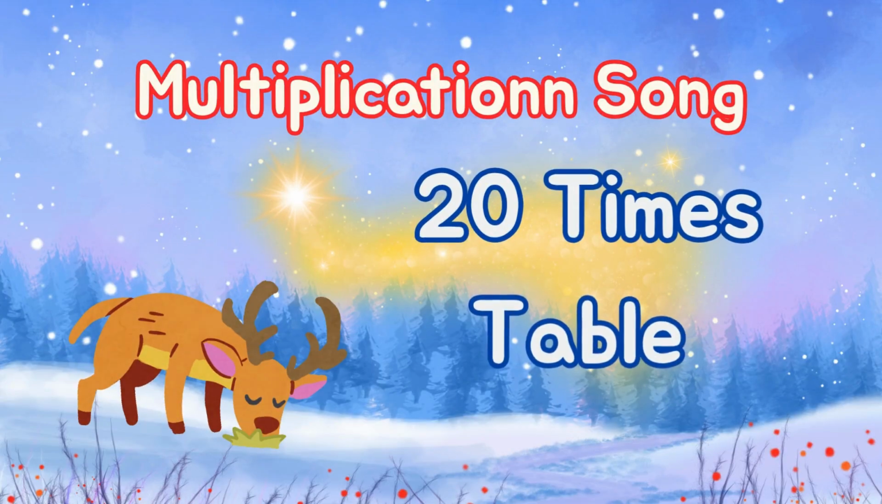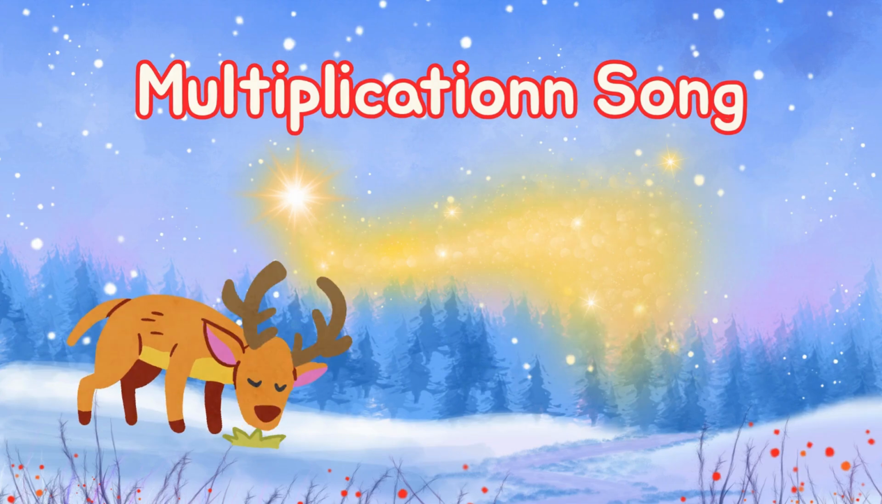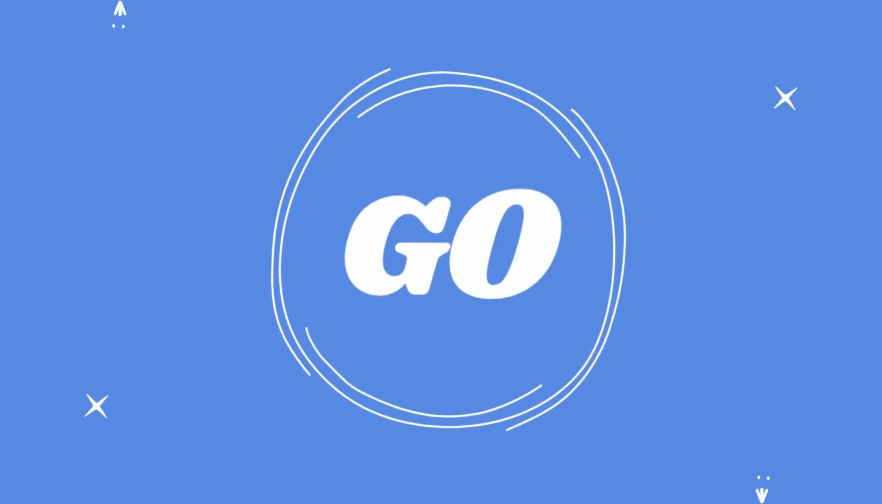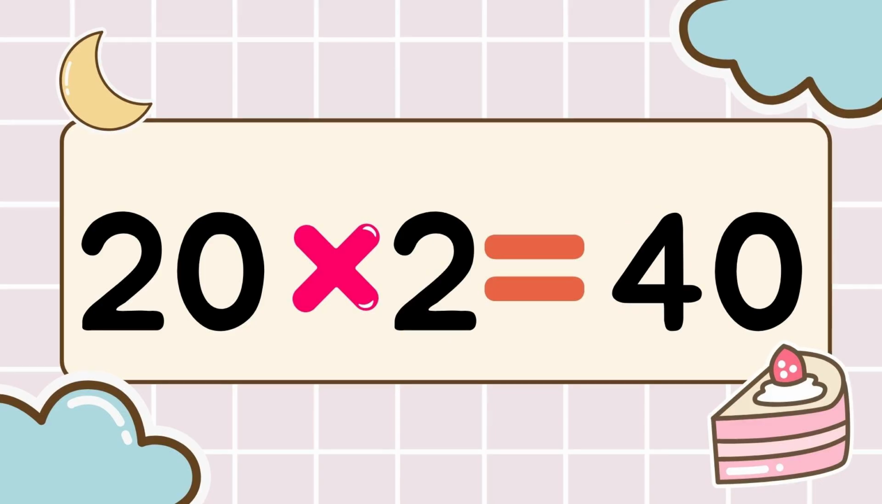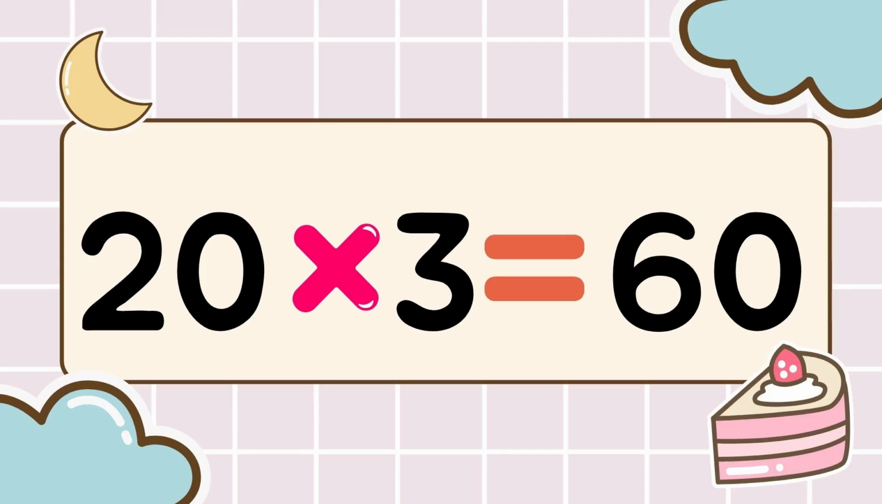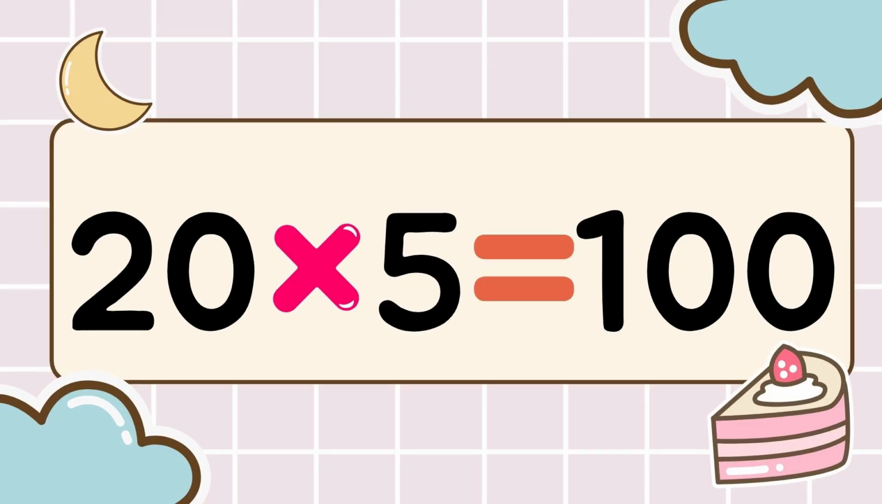Math time, let's multiply. Let's have fun while we memorize. 3, 2, 1, go! 20 times 1 is 20. 20 times 2 is 40. 20 times 3 is 60. 20 times 4 is 80. 20 times 5 is 100.